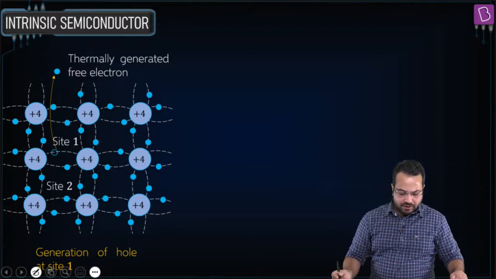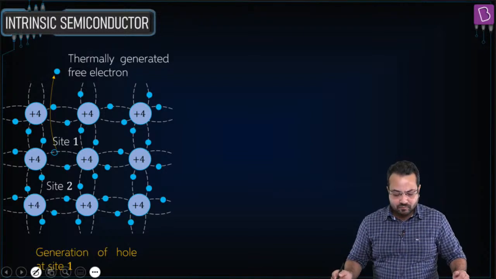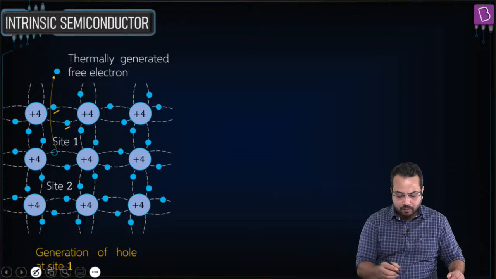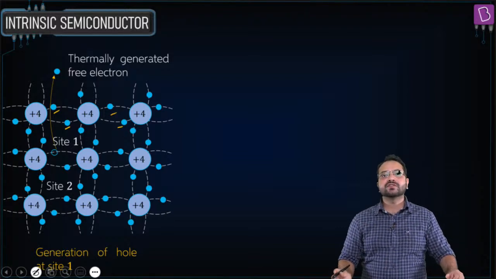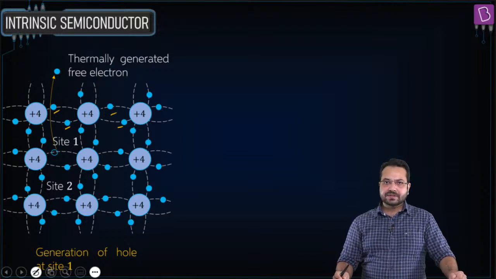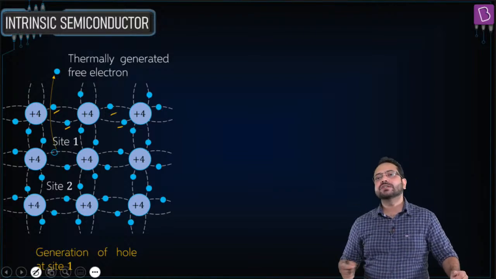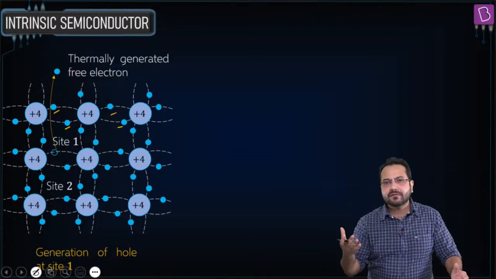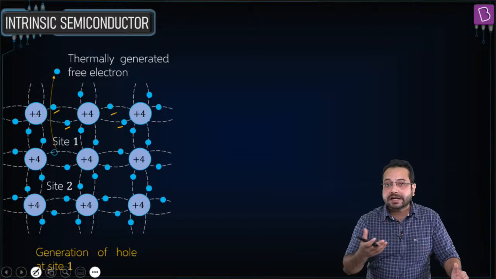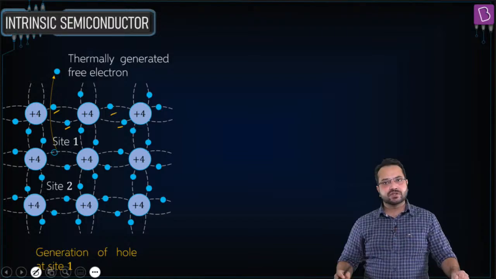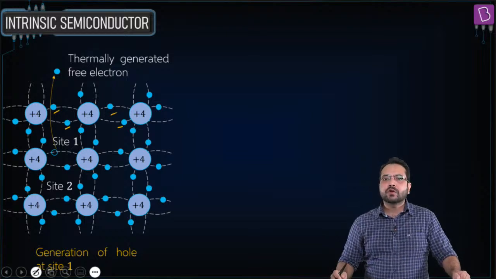Now what you see here is that these are bonded. This is a covalent bond. So these 2 electrons are bonded in a covalent bond. Now what happens if we provide energy to these electrons? You can provide energy in many different ways. We can use light to give energy, or we can use heat to give energy, but the idea is to give energy. Now if we give energy, what is going to happen?